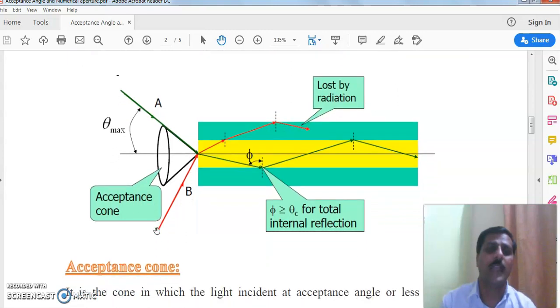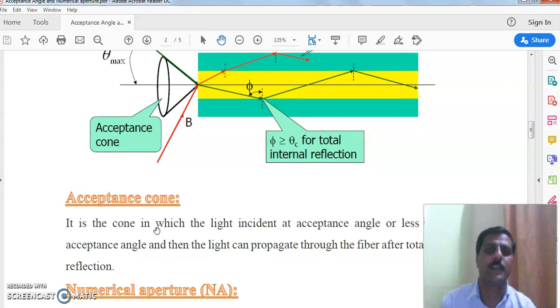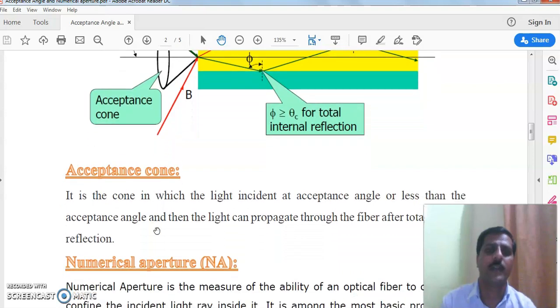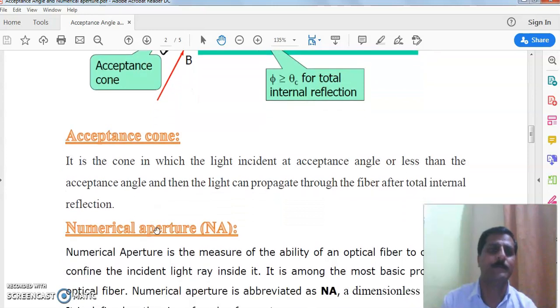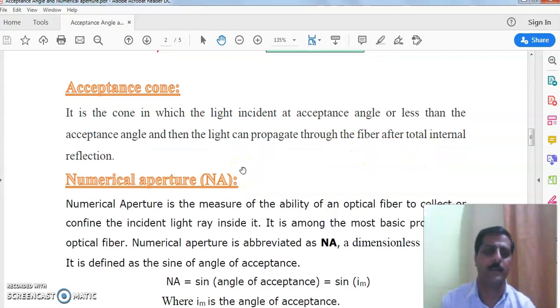If the angle becomes greater, then there is loss of light and no light is transmitted. So the acceptance cone is the cone in which light incident at the acceptance angle or less can propagate through the fiber after suffering total internal reflection.